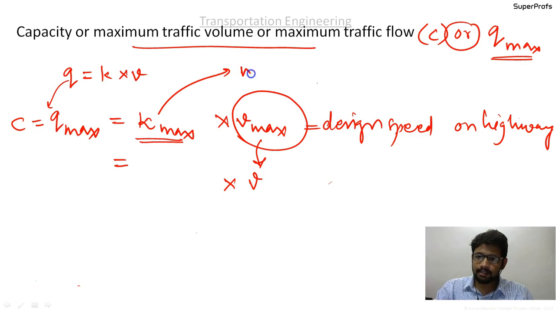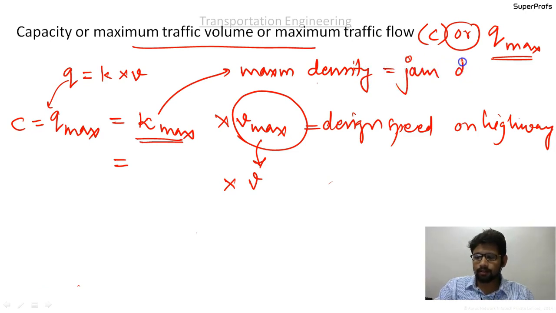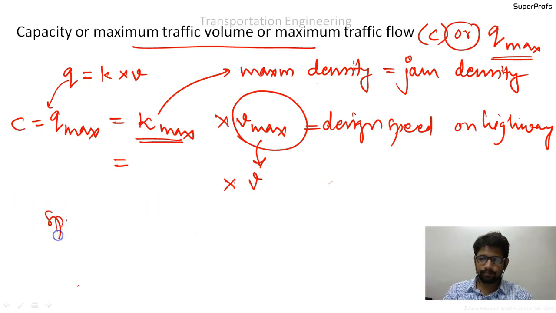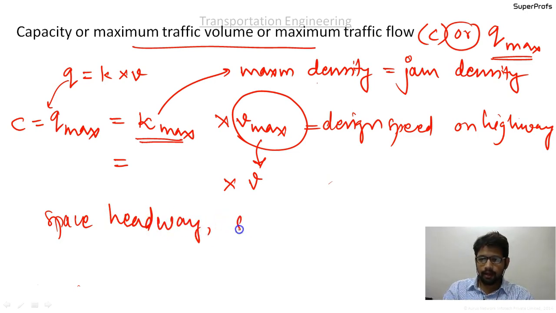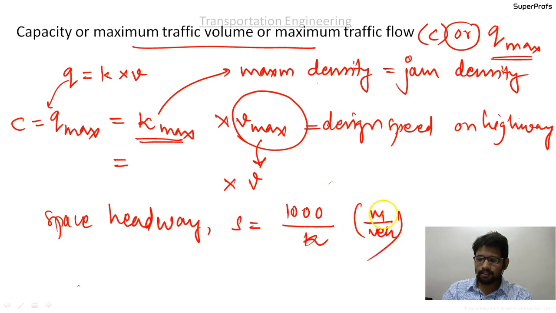In the previous lecture, at the very end, we discussed that the space headway S equal to 1000 upon K, and that will have units of meters per vehicle. Understand that it is just the opposite of the density.